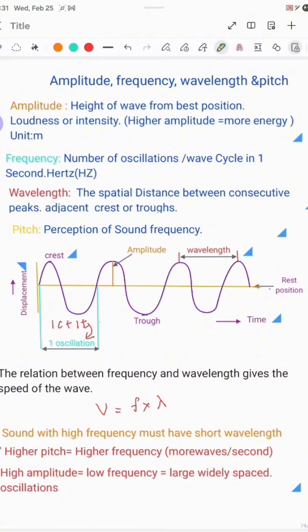What is higher amplitude? Amplitude is the energy or the loudness. So higher amplitude means low frequency,